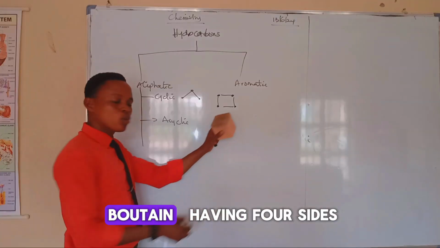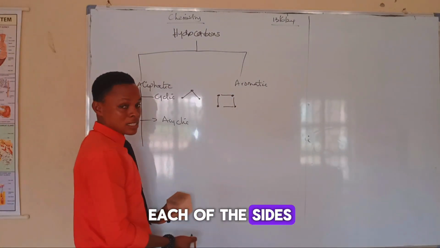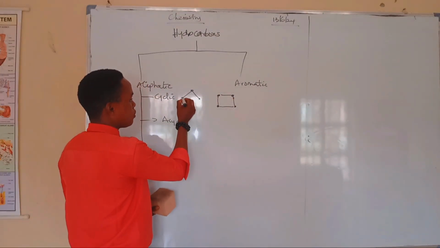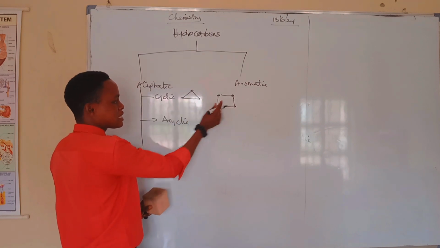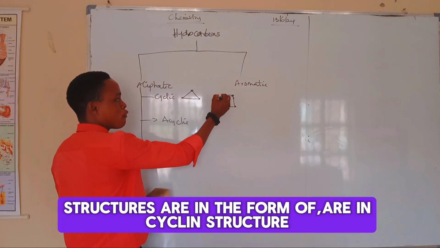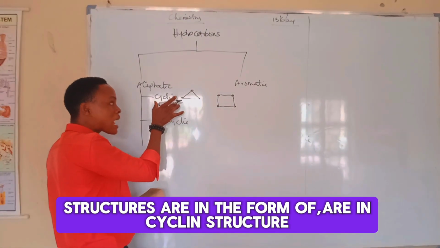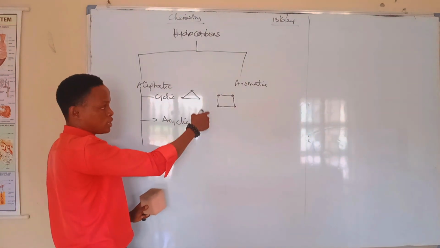This is our cyclobutane, having 4 sides. There are carbon atoms in each of the sides. So we have our cyclobutane and cyclopropane. These structures are in the form of cyclic structure. So in that case, we call it cyclic. If we want to pronounce it, we attach the name cyclo to it.